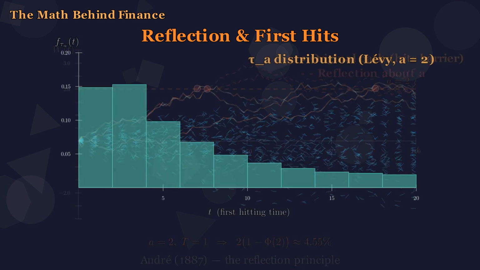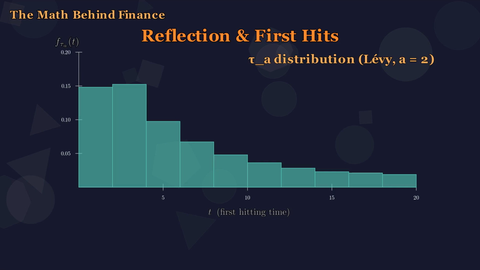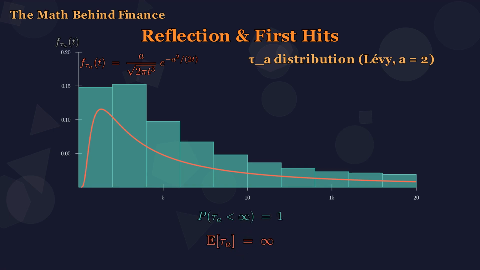The first hitting time, tau sub A, has a precise distribution. It is the Lévy distribution. Its density is a over root 2 pi t cubed times e to the minus a squared over 2t. And here's the paradox. The probability of eventually touching any level is 1, but the expected time until you do is infinity.